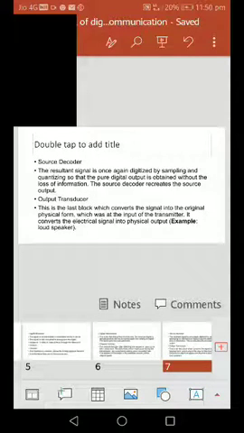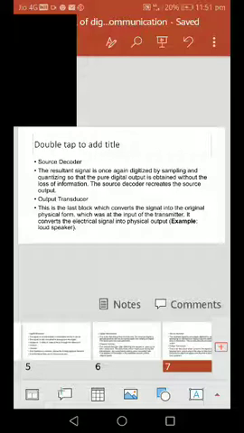The next block is the source decoder. The output of the previous block is given as input to the source decoder. The resultant signal is once again digitized by sampling and quantizing, so that a pure digital output is obtained without loss of information at the decoder. The source decoder recreates the source output.